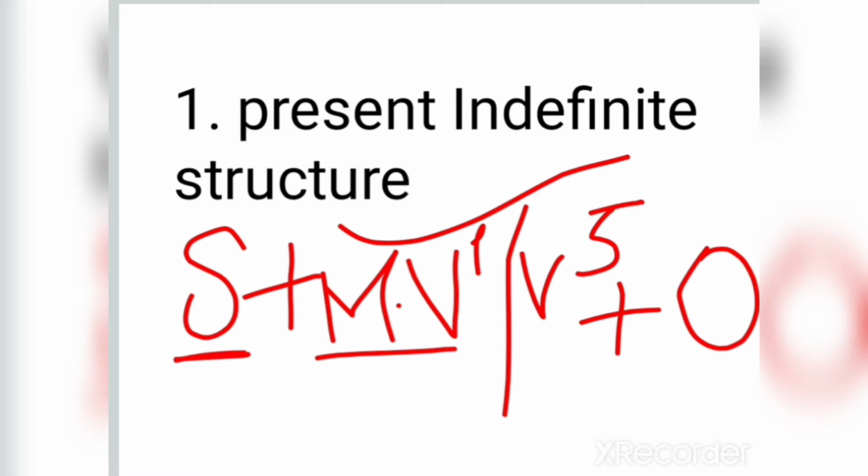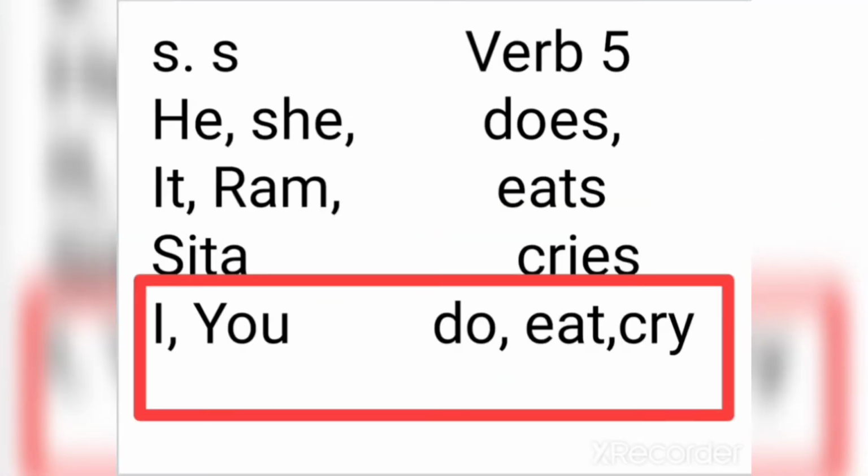So the first thing I would like to tell you is which subjects will be used in simple present tense or present indefinite tense with verb first, and which subjects will be used with verb fifth.